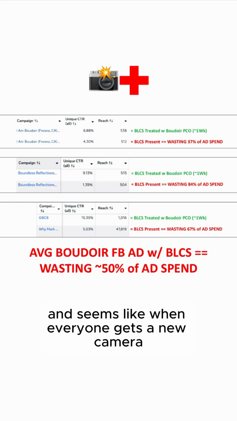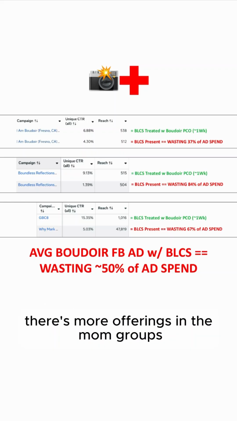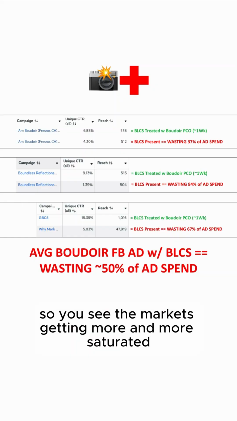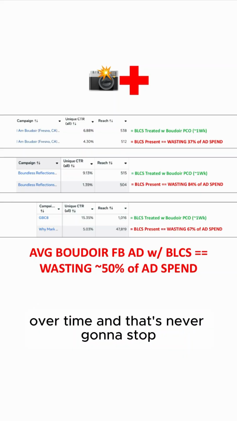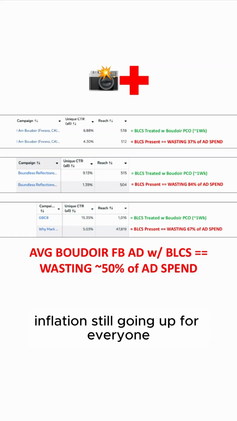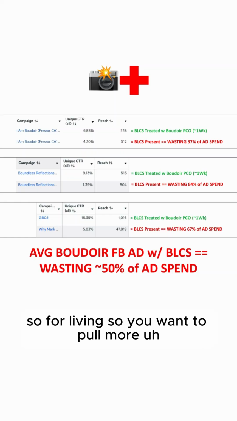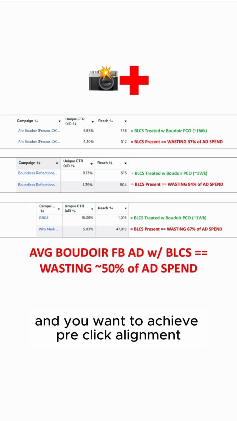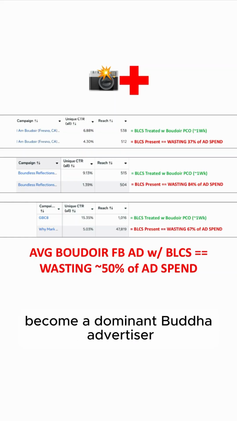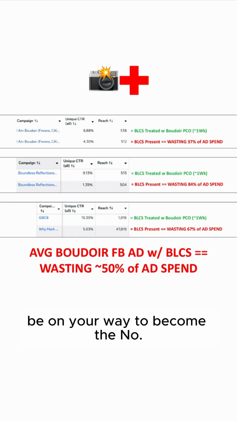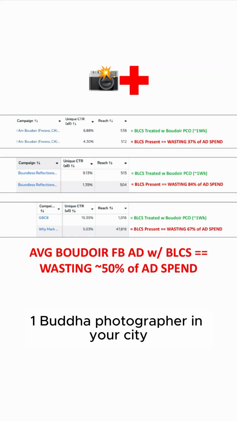And seems like when everyone gets a new camera, there's more offerings in the mom groups for Boudoir sessions. So you see the market's getting more and more saturated over time, and that's never going to stop. And you see inflation still going up for everyone. So you want to pull more profit out of the business, and you want to achieve pre-click alignment, become a dominant Boudoir advertiser, and achieve Boudoir brain entry boost, so you can be on your way to become the #1 boudoir photographer in your city.